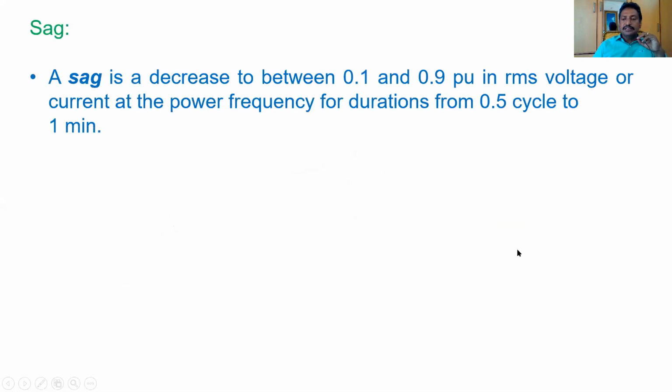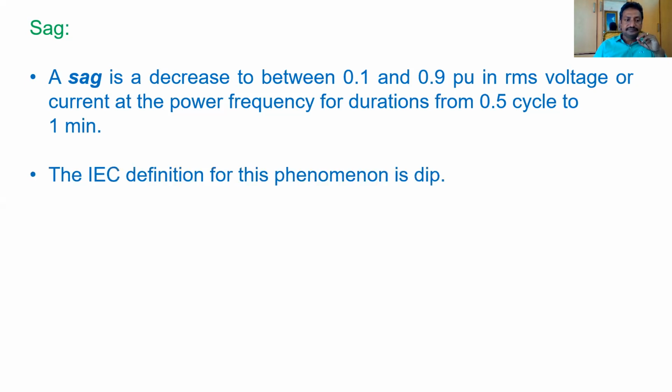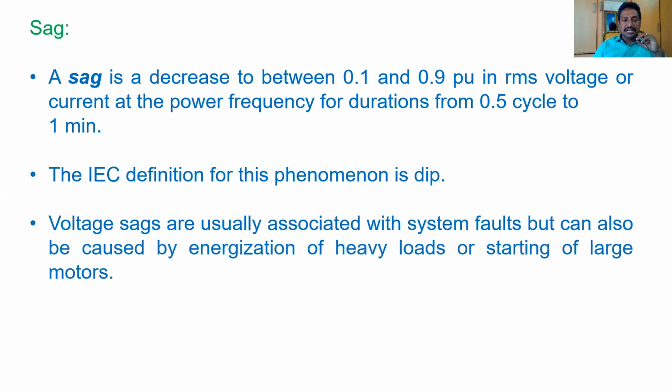Sag. Sag is a decrease in the magnitude of voltage to between 0.9 per unit and 0.1 per unit in RMS voltage or current at the power frequency. The time duration is 0.5 cycles to 1 minute, less than 1 minute. So such a change in the magnitude of voltage for a short duration is called a sag. But as per the IEC definition, it is also called a dip, the phenomenon of dip. It is also called undervoltage.